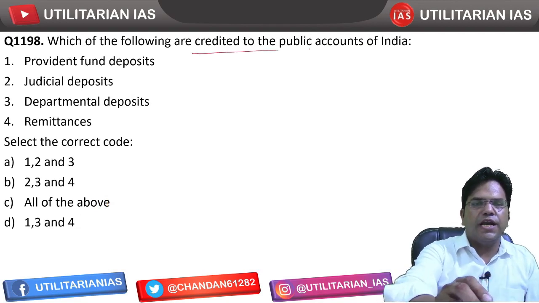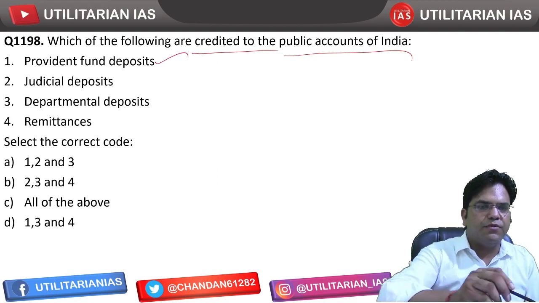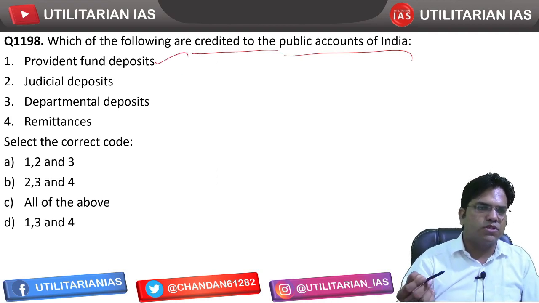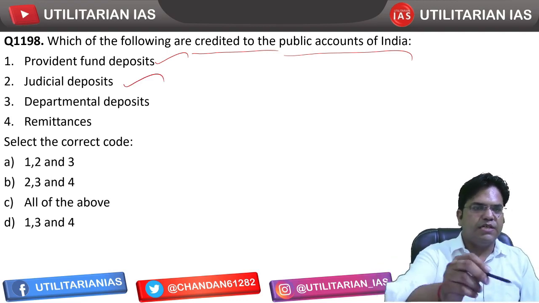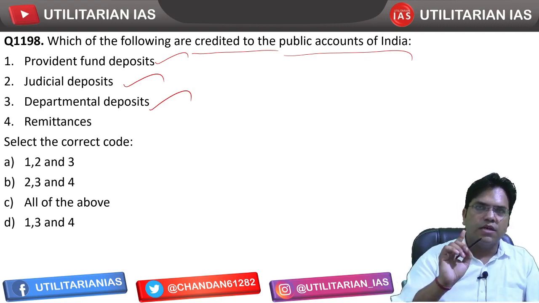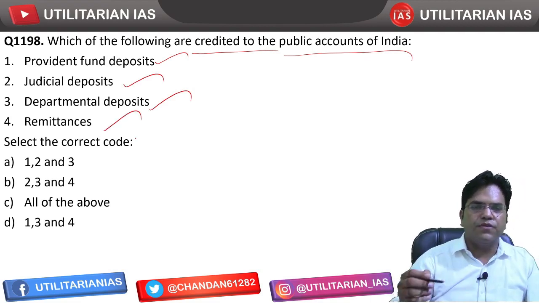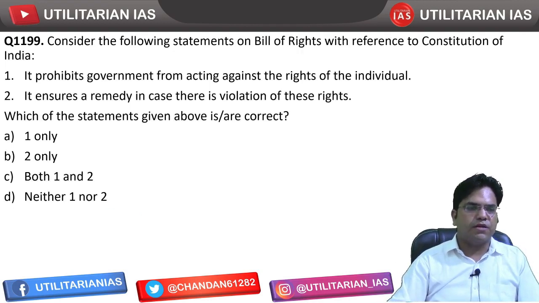Which of the following are credited to the public accounts of India? Provident PF का डिपॉजिट, यस, पब्लिक अकाउंट्स में जाता है. जुडिशियल डिपॉजिट्स, यस, ये भी जाता है. डिपार्टमेंटल डिपॉजिट्स, यस, ये भी पब्लिक अकाउंट्स में जाता है. रेमिटेंसेस, yes, this is also part of your public account. So all of the above is actually part of public accounts.